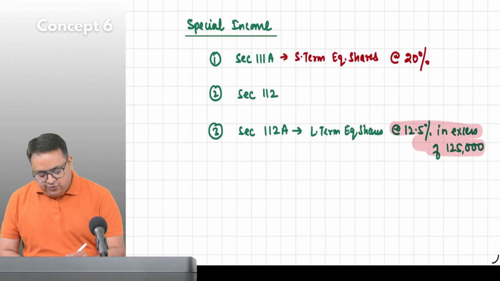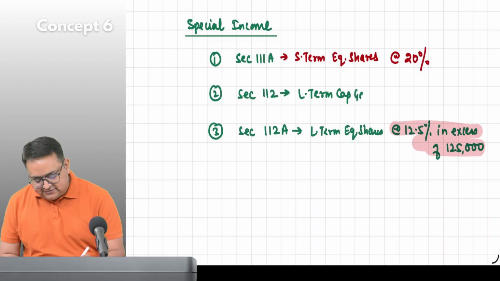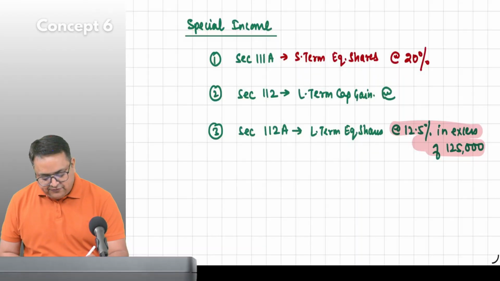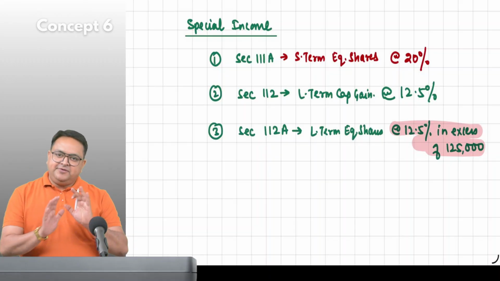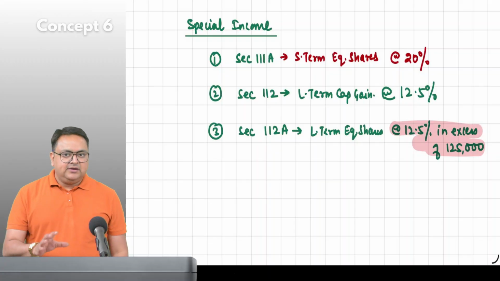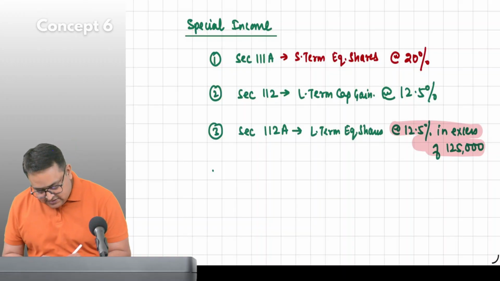What is 112? 112 is long-term capital gain, all others, right? Others long-term capital gain, which is taxable at a rate of 12.5% flat. These are three special income. Fourth is your casual income.